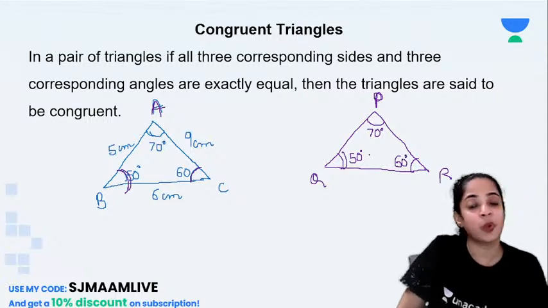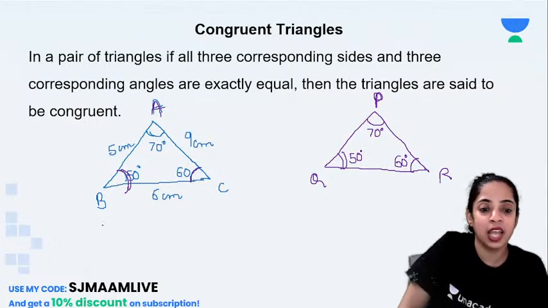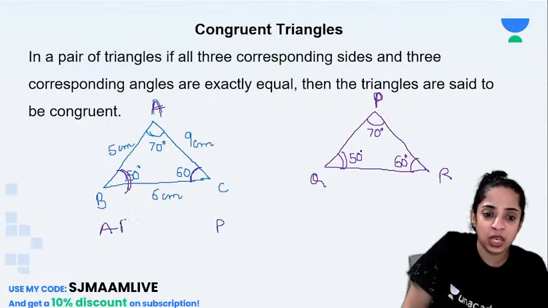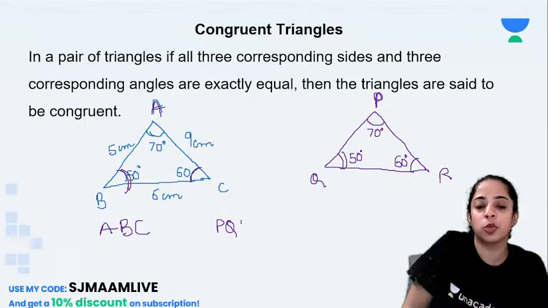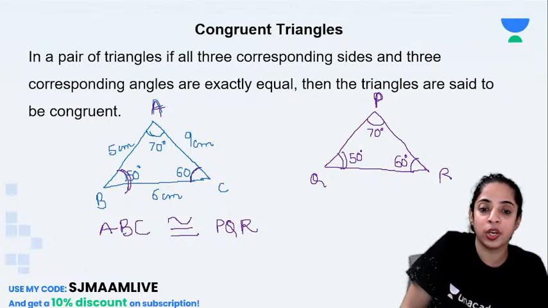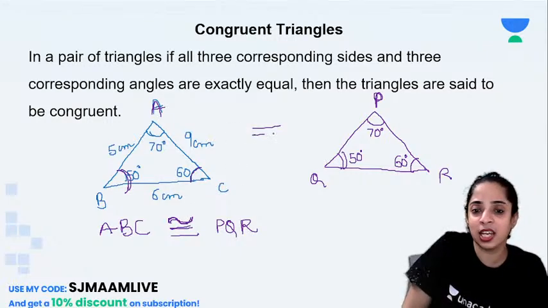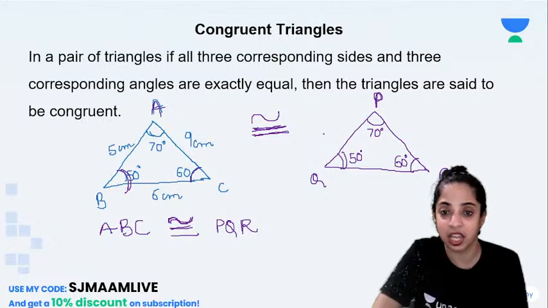So all the corresponding angles are equal, right? A is equal to P, B is equal to Q and C is equal to R. So we can say they are congruent triangles. This is the sign of congruent triangles. Can you see? There is an equal sign, and above it there is a sign of similarity. So they are not merely similar, they are equal. The sides are also equal and the angles are also equal.